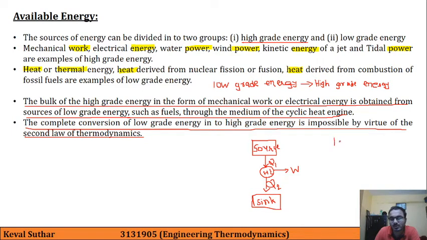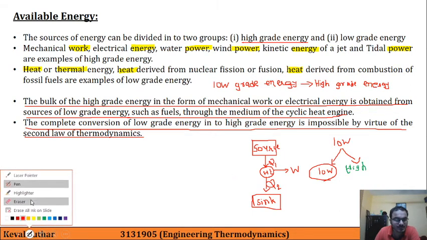So what is happening is that we have low grade energy, and after the heat engine process we get two parts: one is again low grade energy, and the other is high grade energy. This is always going to happen, and we cannot avoid this as per the second law of thermodynamics.